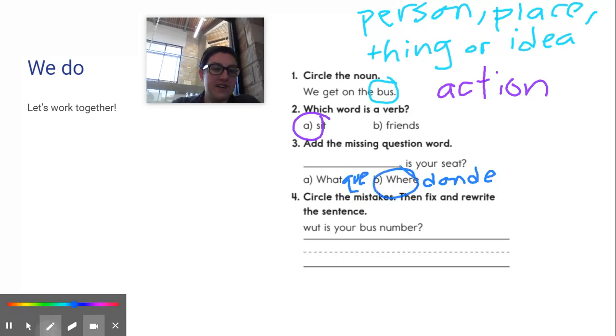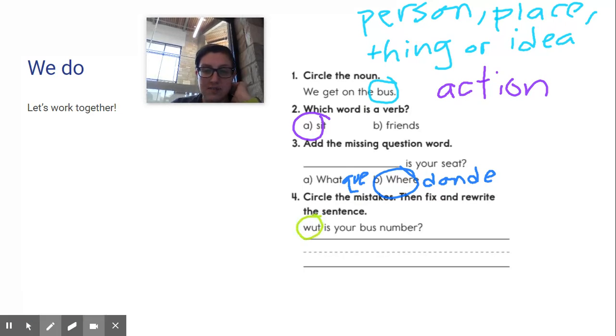Okay, finally, circle the mistakes, then fix and rewrite the sentence. So in order to do this one together, I'm going to help you by circling the mistakes, and I want you to rewrite it so it's correct. I'm just going to circle this twice because there's 2 mistakes there.